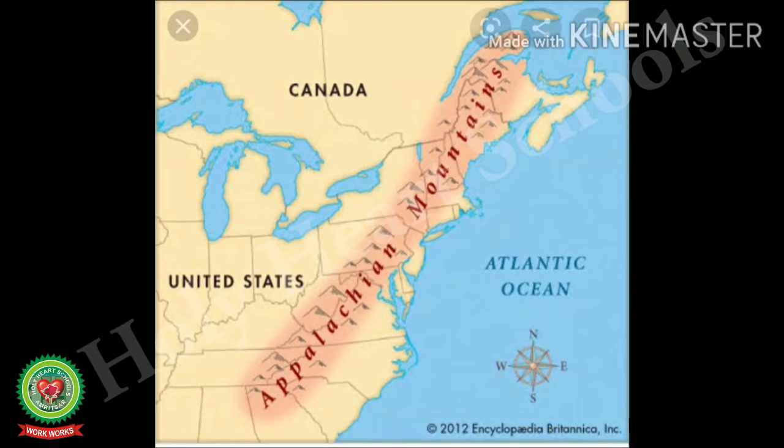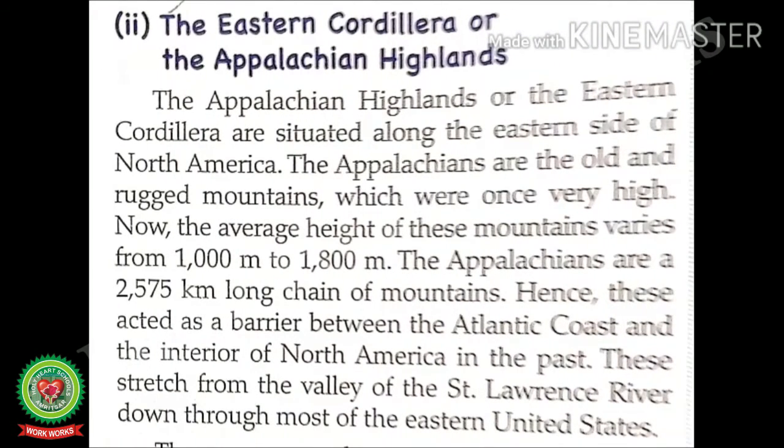Students, you can see in this map the Appalachian Mountains are acting as a wall or obstacle between the Atlantic Ocean and the prairies grassland. Eastern Cordillera extended from St. Lawrence River to eastern USA. These stretch from the valley of the St. Lawrence River down through most of the eastern United States.